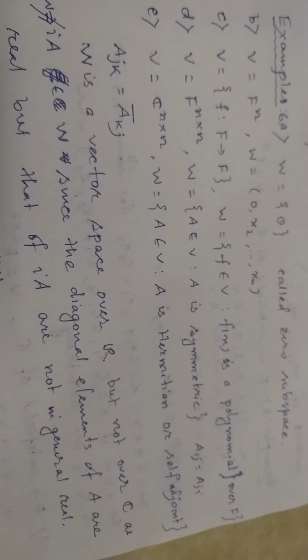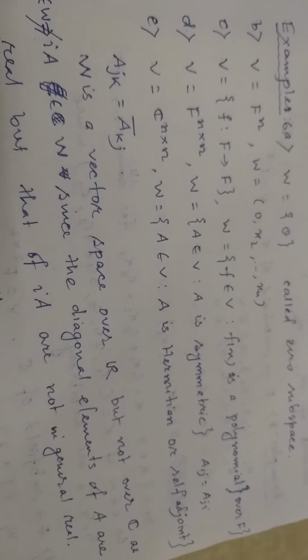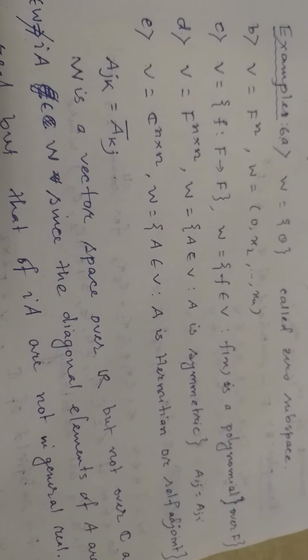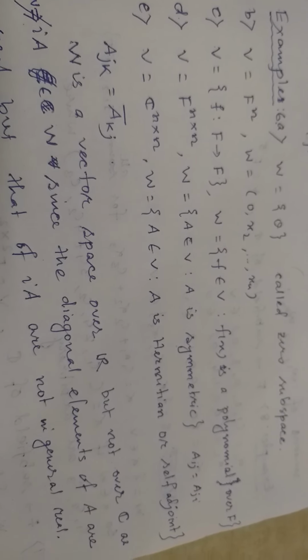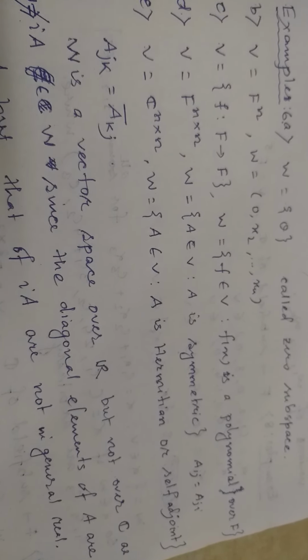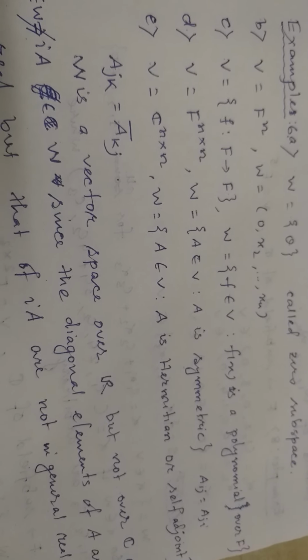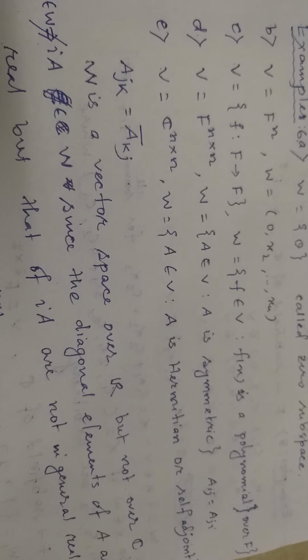Number C, let V be the set of all functions from F to F, where F is a field and W is the set of all polynomials in V. So definitely W is a non-empty set. One can easily check that W is also a subspace of V. You students, you must check all these subspaces at your home.